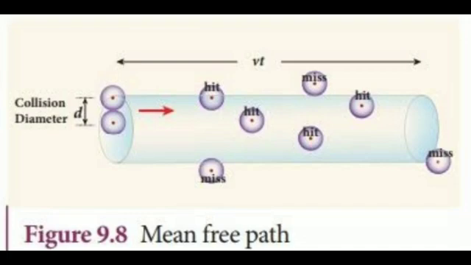So the mean free path lambda is equal to the distance travelled divided by the number of collisions. So lambda equals vt divided by n pi d squared vt. Here we cancel vt, so lambda equals 1 by n pi d squared. Next, mean free path increases with increasing temperature. As the temperature increases, the average speed of each molecule increases. Then the mean free path increases with decreasing pressure of the gas and decreasing diameter of the gas molecules.